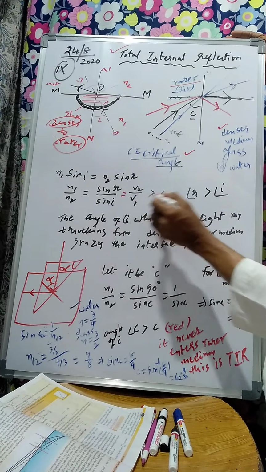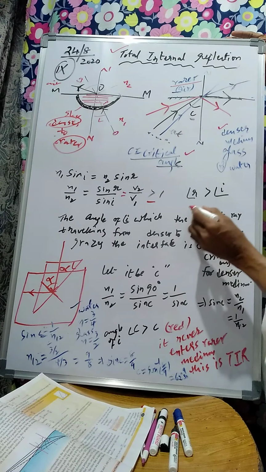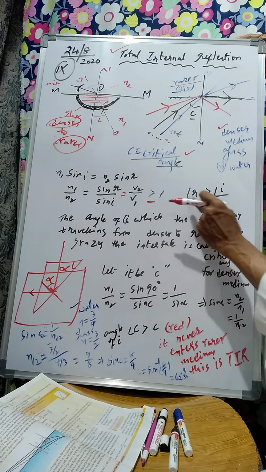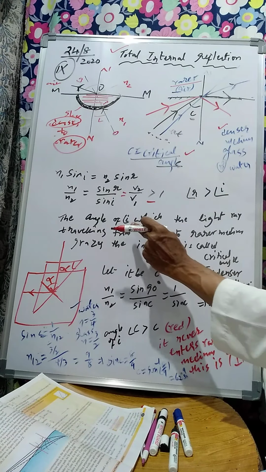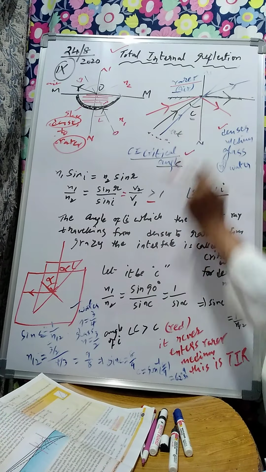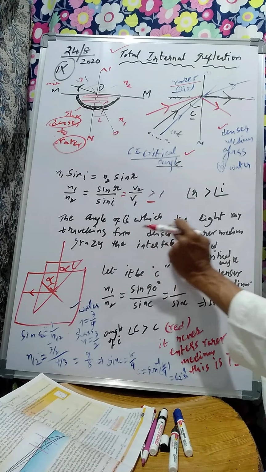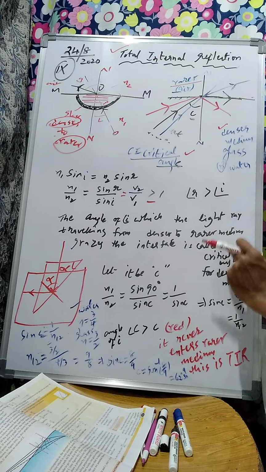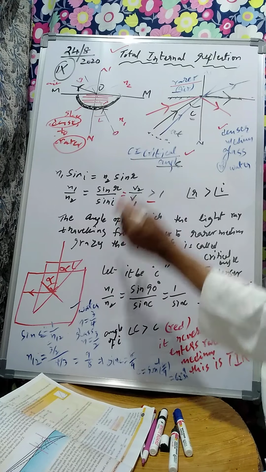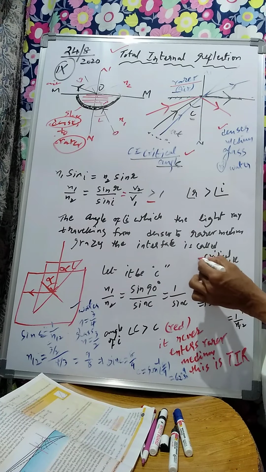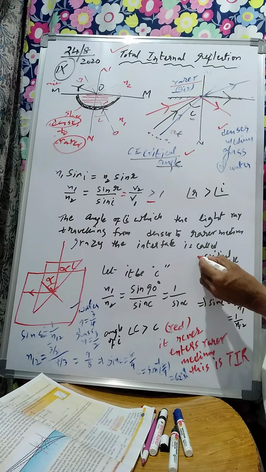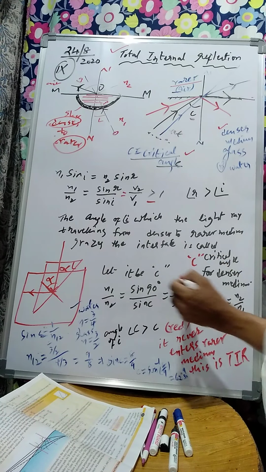So v2 is greater, hence this value is always greater than 1. If this value is greater than 1, then we will understand that the angle of refraction is greater than i. So the angle of incidence from which the light ray traveling from denser medium to rarer medium grazes the surface, मतलब ऊपर से ऐसा टच करके जाएगा, grazes the surface, that interface, that angle is called the critical angle and it is denoted by C.